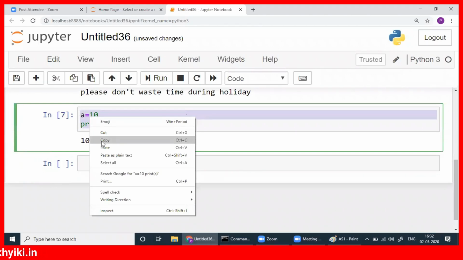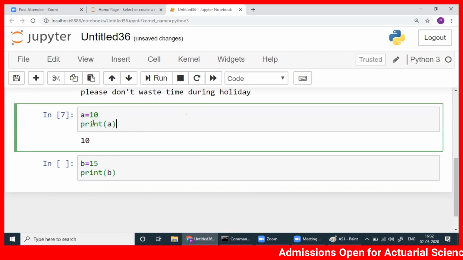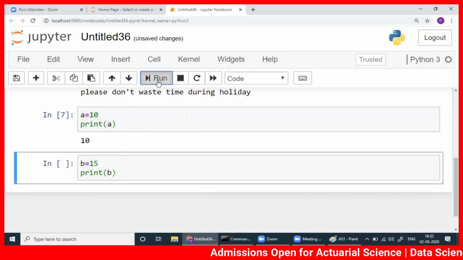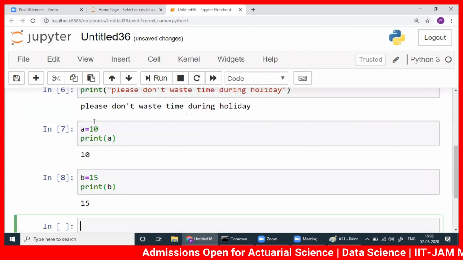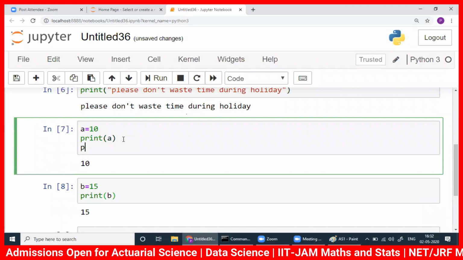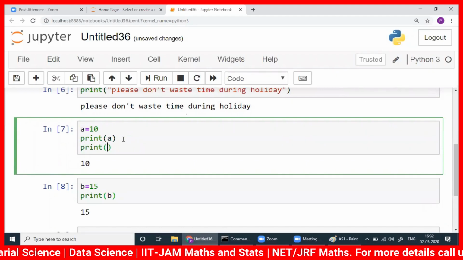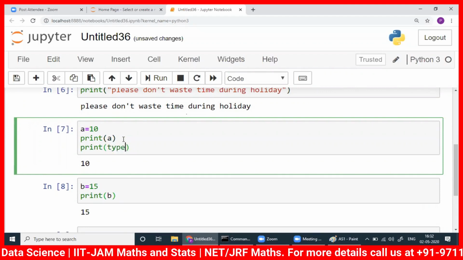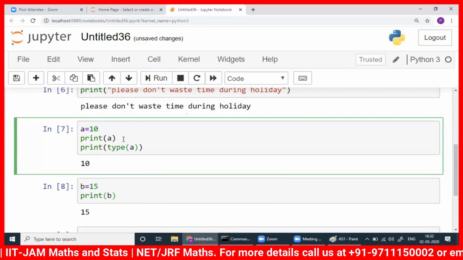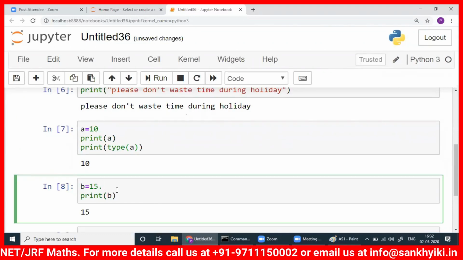Next, what I will do is I will copy here. I can make 15 here. Then print B. Okay, print A here. Then print B here. Okay, I printed B. The data types automatically it will take. If you want to know the data type, you write print type. Type of A. It will show. It's an integer or maybe it's a string, character, everything it will show.